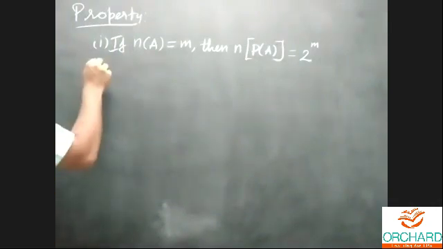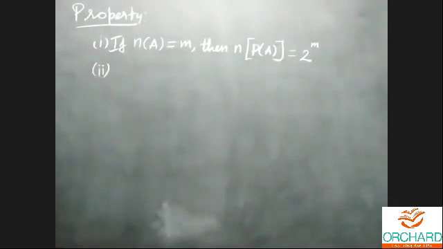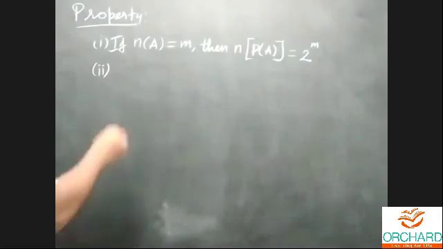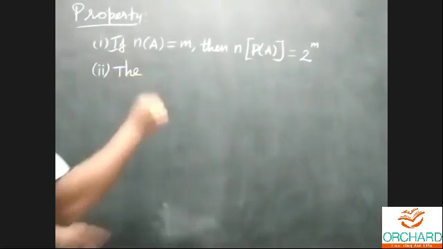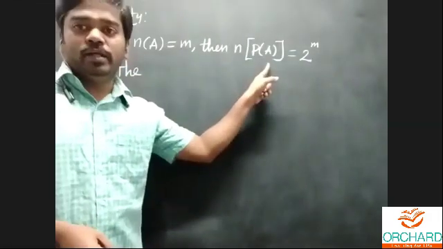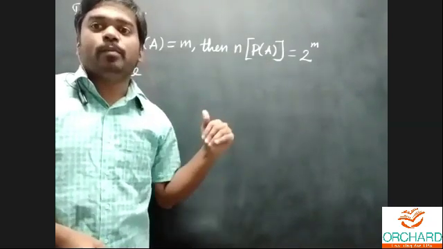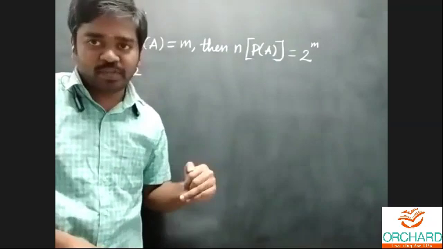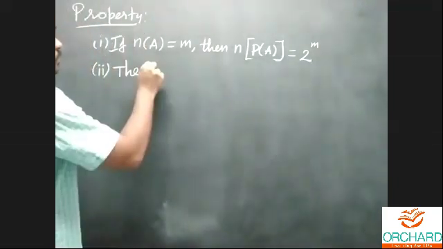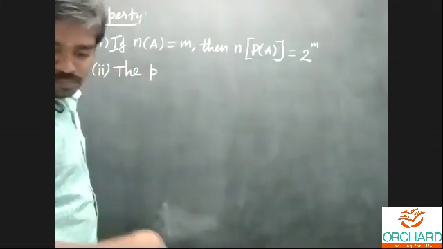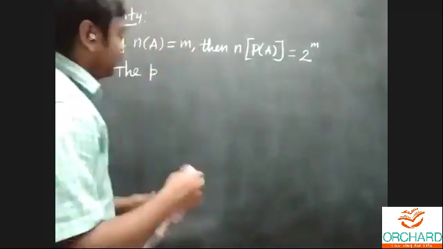Next, the second property: number of proper subsets. This is the total number of elements in the power set, and the next one is the number of proper subsets.